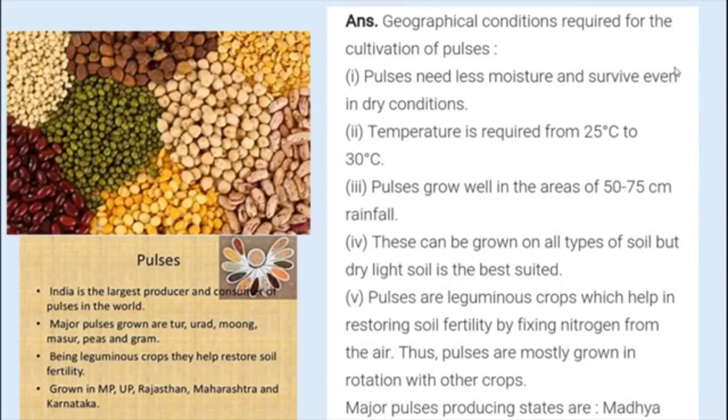Yes, major pulse producing states in India are Madhya Pradesh, Uttar Pradesh, Rajasthan, Maharashtra and Karnataka. What are the major pulse producing states in India? Madhya Pradesh, Uttar Pradesh, Rajasthan, Maharashtra and Karnataka.